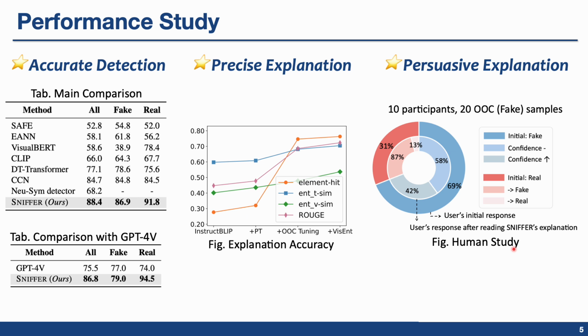Specifically, we record users' response before and after reading Sniffer's explanation. For data points initially classified as real, denoted in red, 87% changed their judgment from real to fake. For data points initially classified as fake, denoted in blue, 42% improved their confidence. This demonstrates that Sniffer's explanations effectively help debunk misinformation.